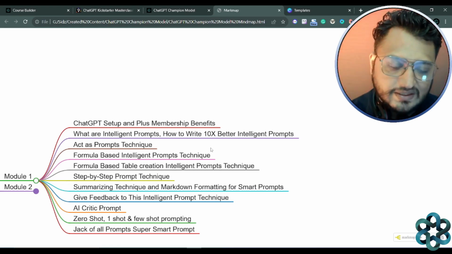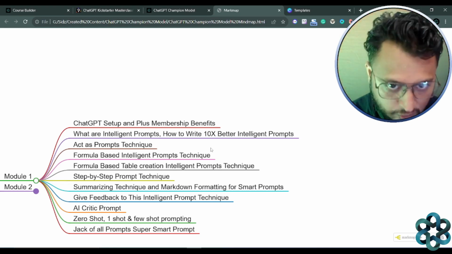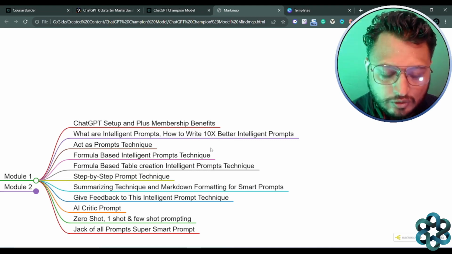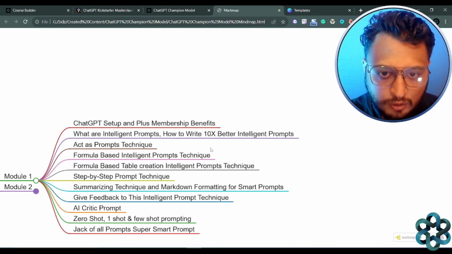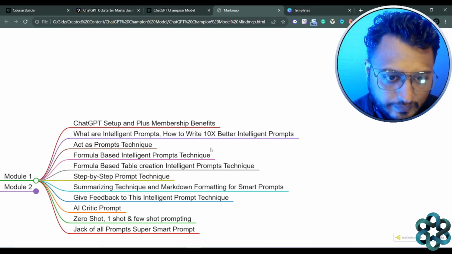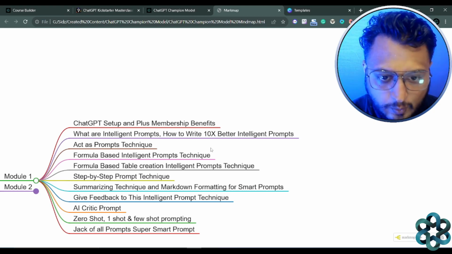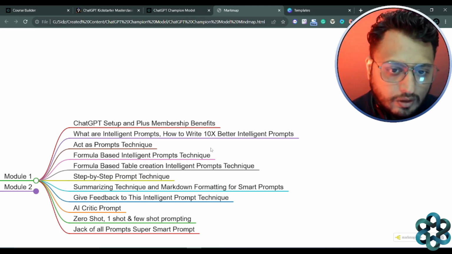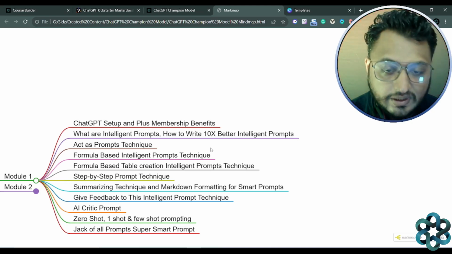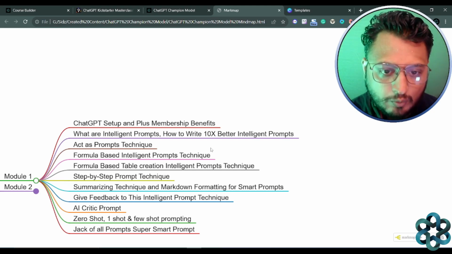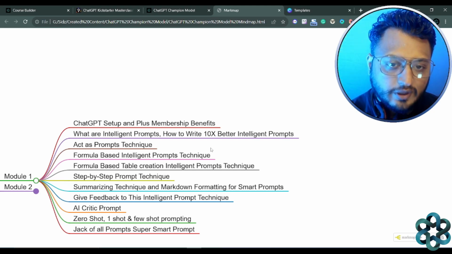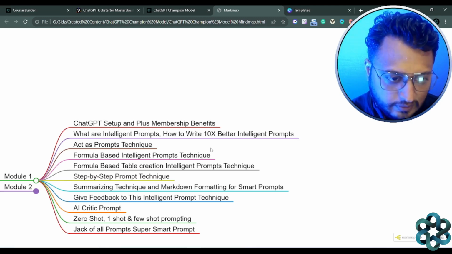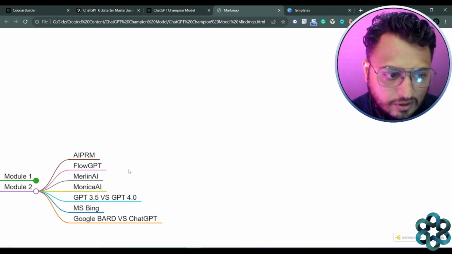So there is an entire support forum for each course, right, that's being created. So you not only talk with me, but also with other peers as well, right? That helps you extend and expand your knowledge within the community. So that's the aim and the motive of learning together and growing together, that's what we want, right? So that's what module 1 covers. Module 2 covers a lot of tools.